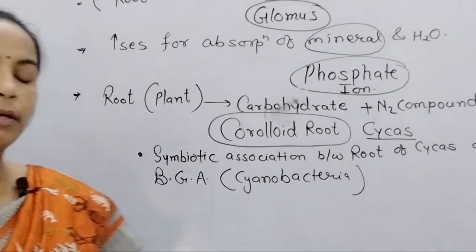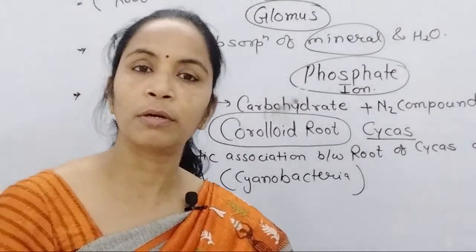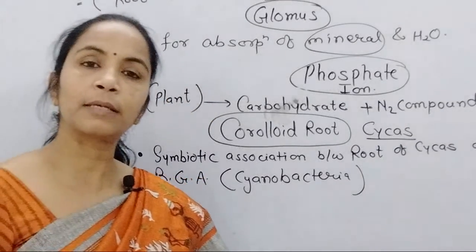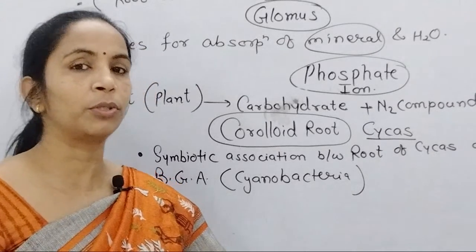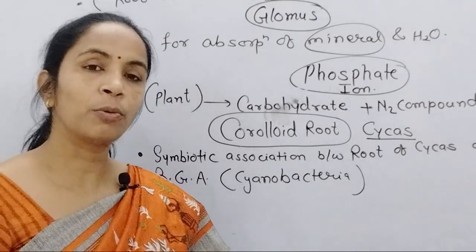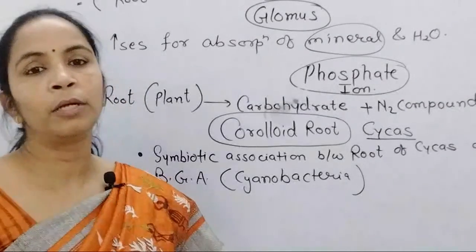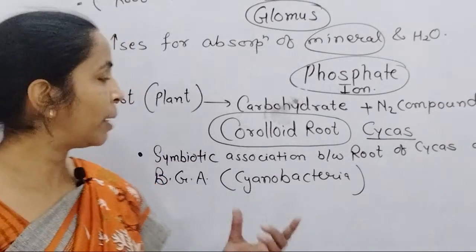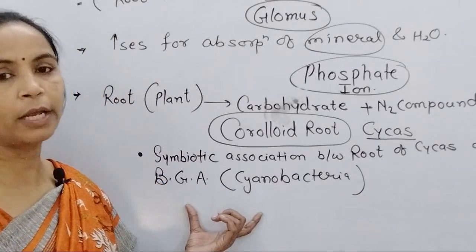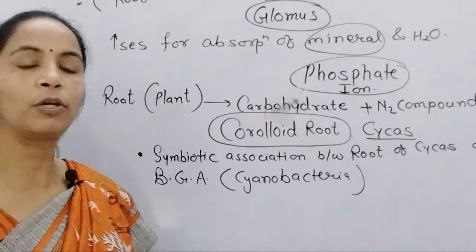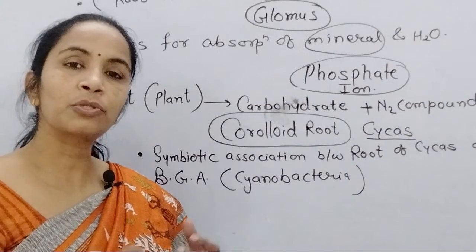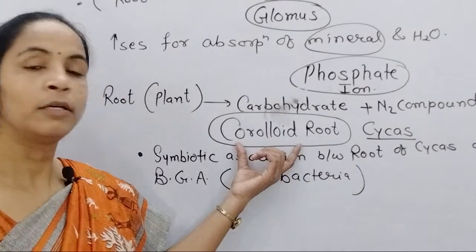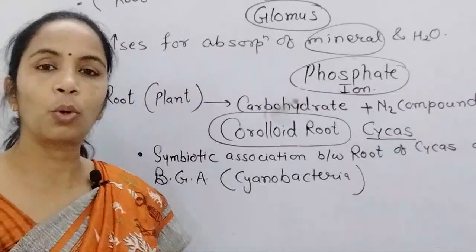You already studied that in chapter 4, phylum Coelenterata, and in Coelenterata we study some members responsible for coral formation. Similarly, corals are originally formed by the members of Coelenterata, but here, remember, when blue-green algae excessively grow inside the root of the cycas plant, the structure of the root appears like a coral, and because of that the roots are said to be coralloid roots.